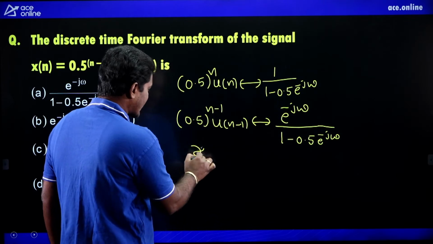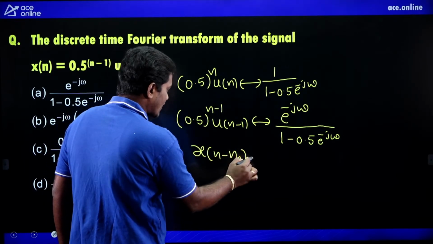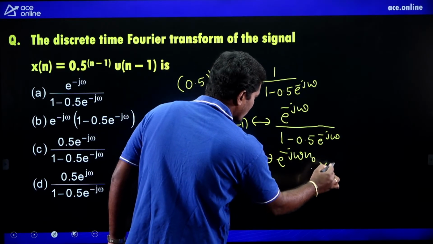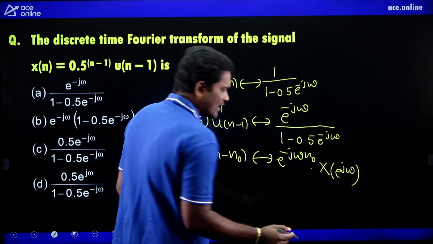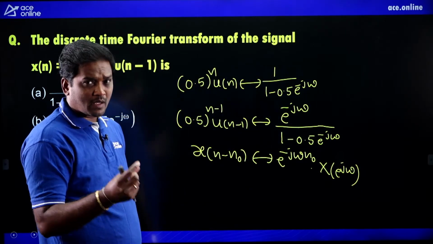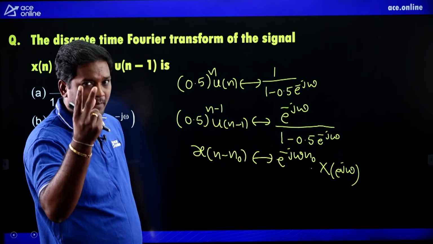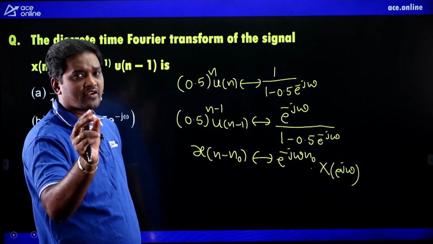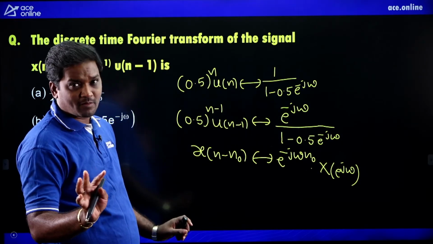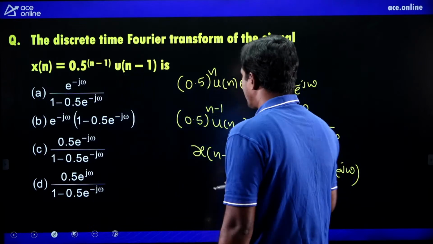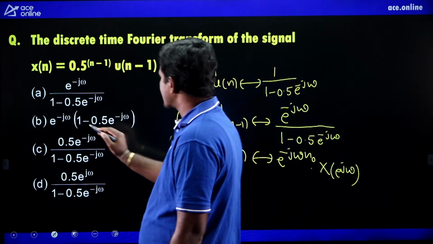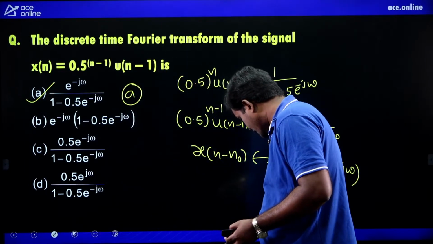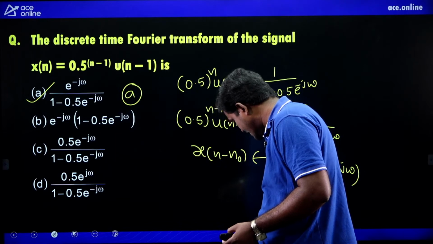So what is the property statement? x of n minus n naught DTFT is e power minus j omega n naught into X of e power j omega. We are seeing many problems like this. You just have to know the property statement and the standard signal transform. If you know those two, you can solve any problem in the exam easily. So what is the right option? e power minus j omega by 1 minus 0.5 e power minus j omega. So the right option is A. Correct. Your answer is correct. Yes, A is the right option.